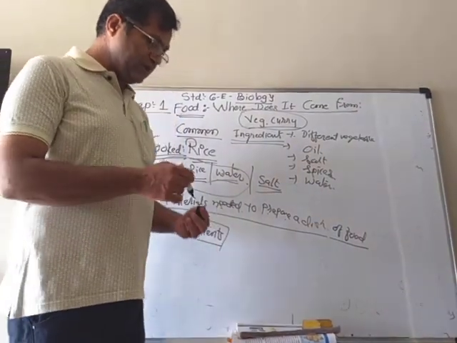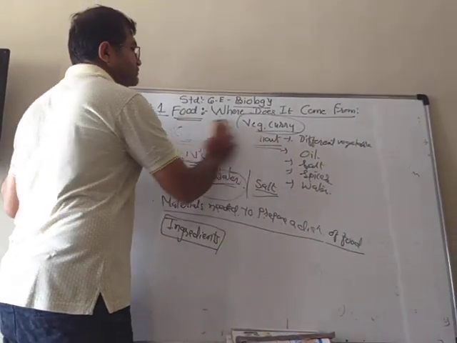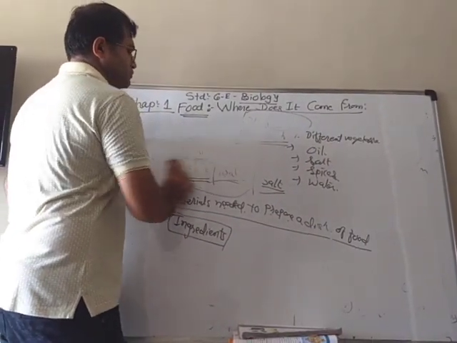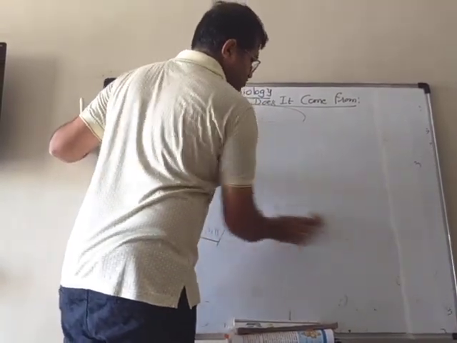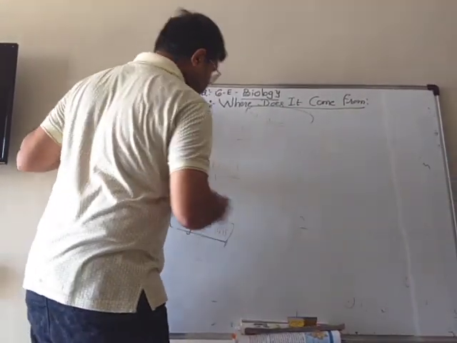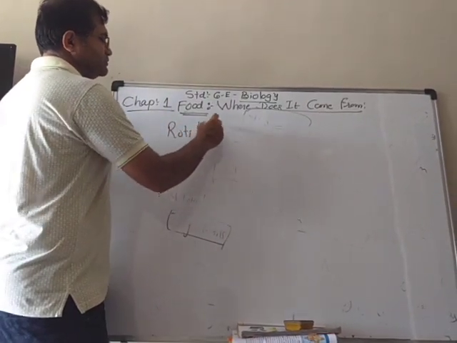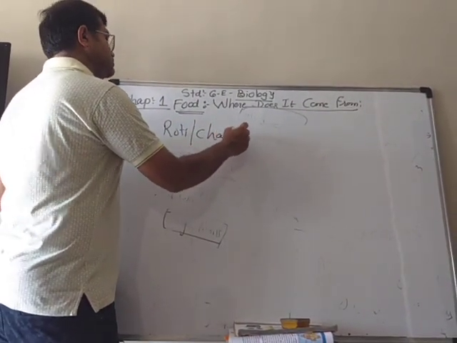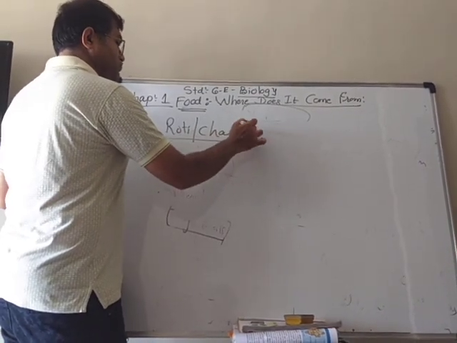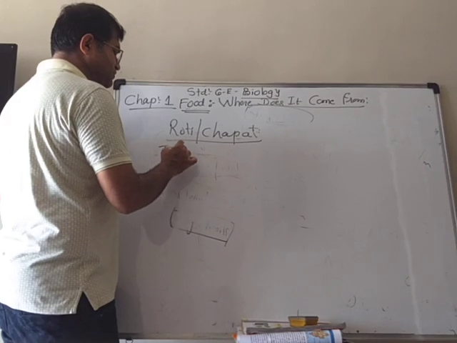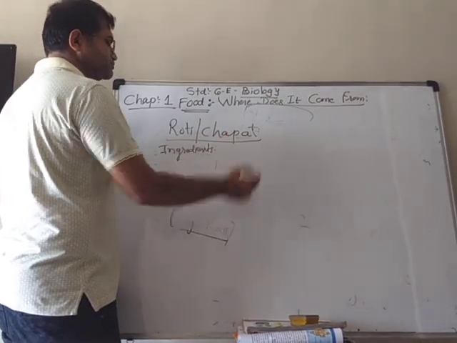Similarly, we eat different types of food every day. For example, roti or chapati. So now, what are the ingredients to make roti or chapati?